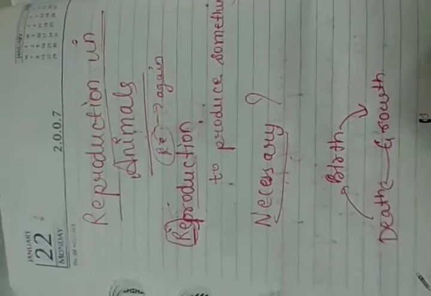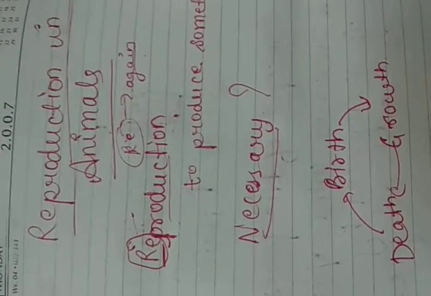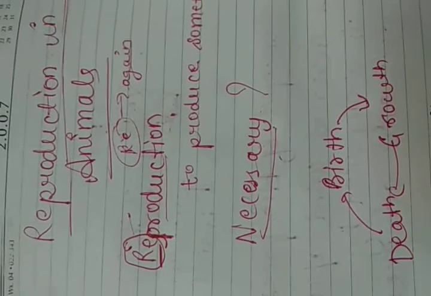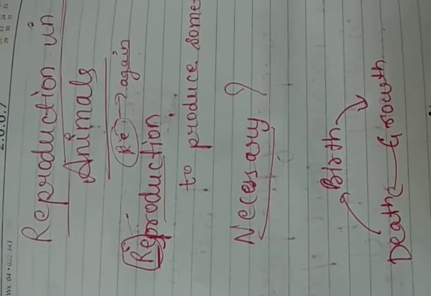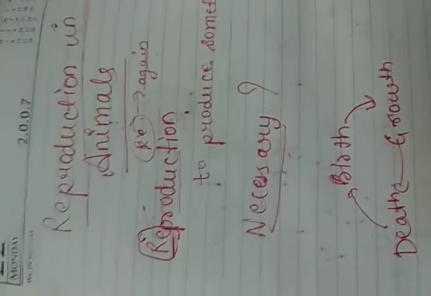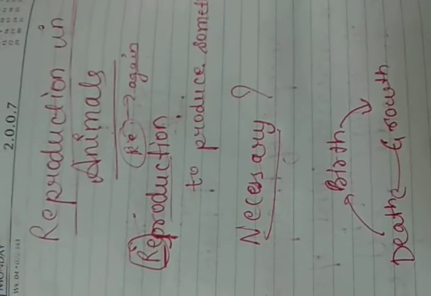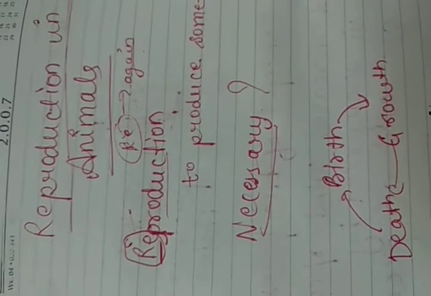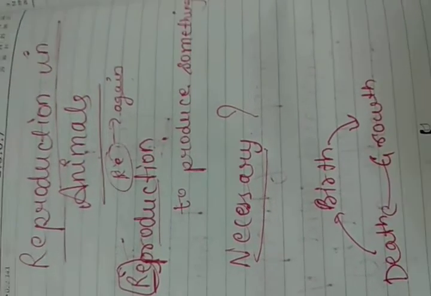Okay. So if you want to retain this species, reproduction has to take place, because without reproduction the entire species would become extinct. The next important thing is the transmission of character from one generation to the next.